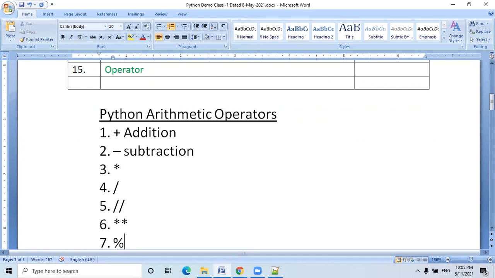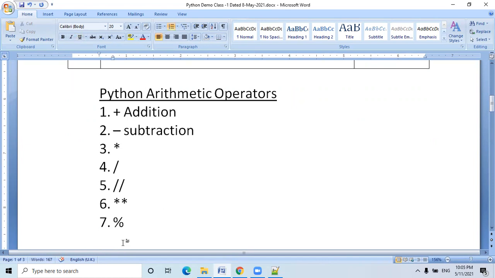The modulus operator is used to provide the remainder. The exponential operator is used for power calculation. The divide operator is used for division. And double slash is used for floor division. What is the difference between division and floor division? We will see. These are all the operators we will cover in 5 minutes.